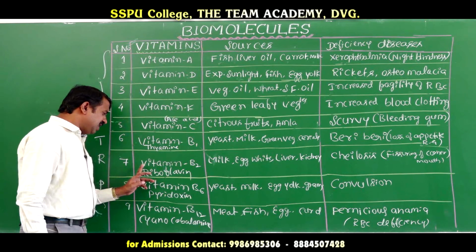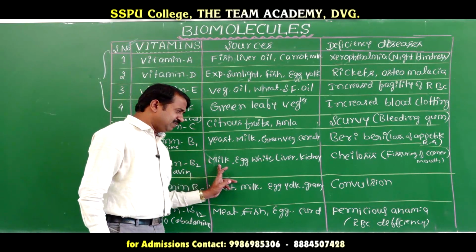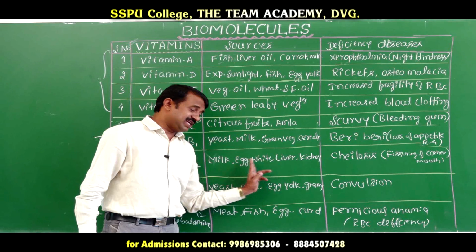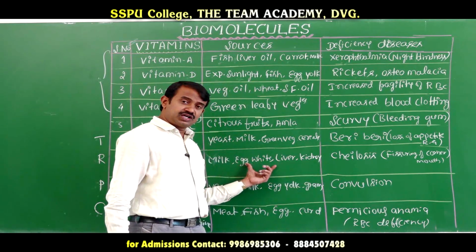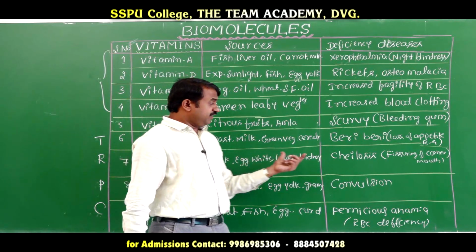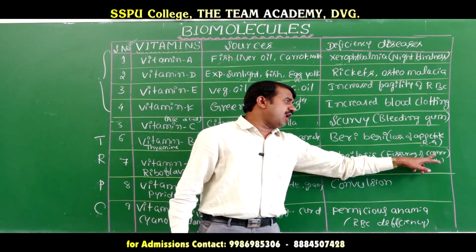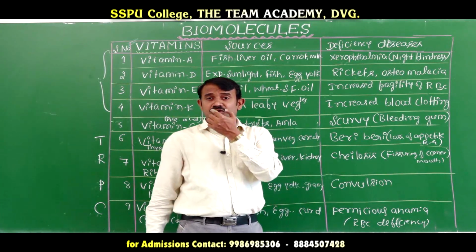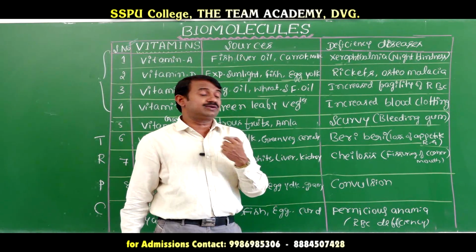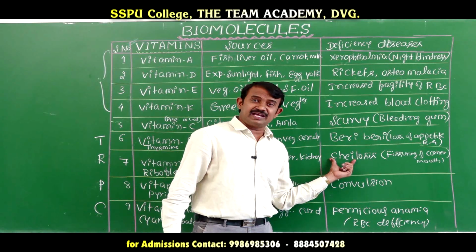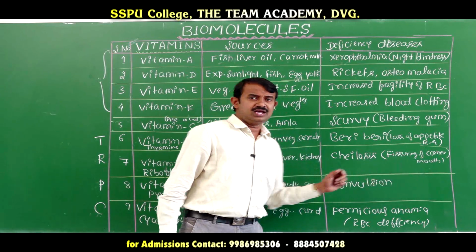Riboflavin, vitamin B2: the sources are milk, egg white (albumin), liver and kidney. If there is a deficiency of vitamin B2, the disease is cheilosis, fissuring at the corner of the mouth, a mouth ulcer at the lips and mouth corner.